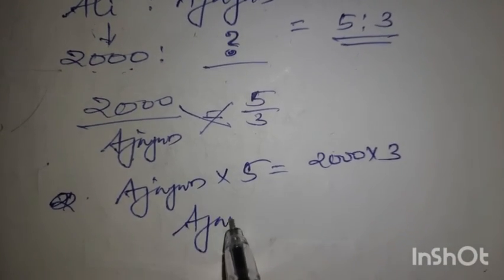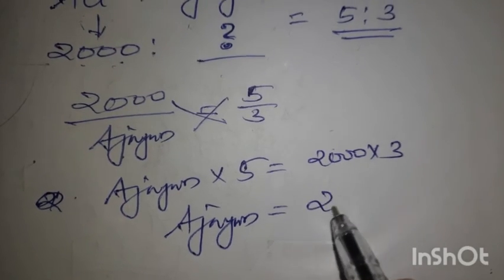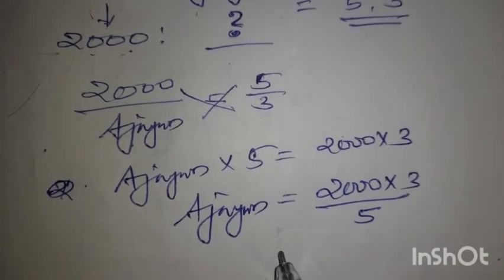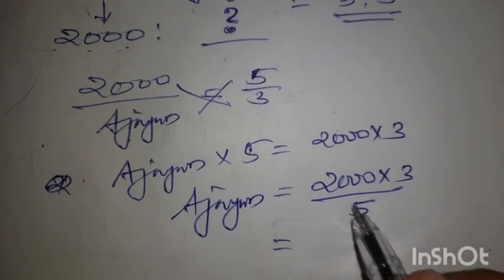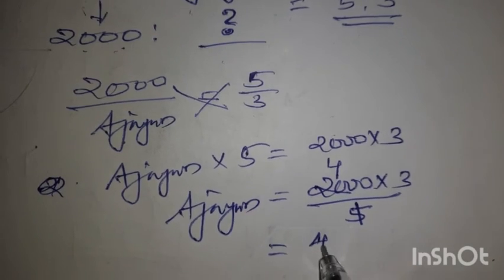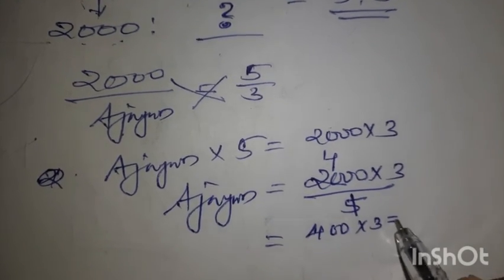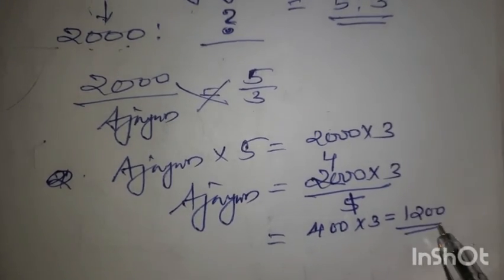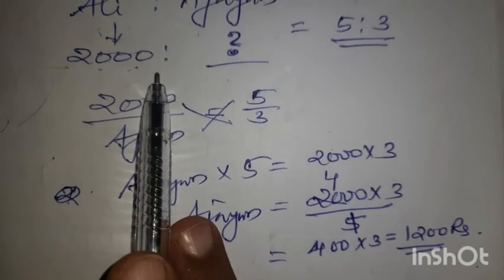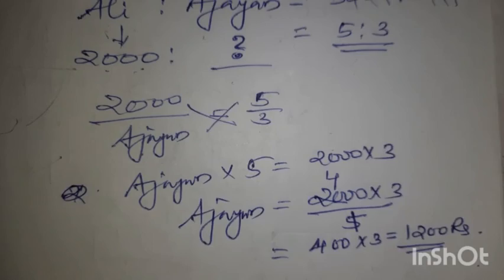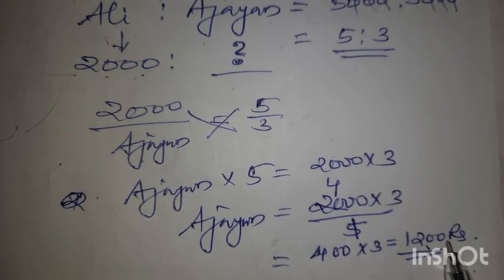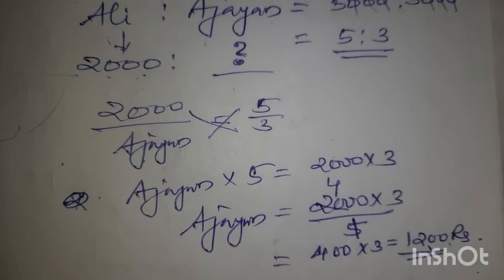So Ajay is equal to 2,000 into 3 by 5. 5 fours are 20, so 400 into 3. How much? 1,200 rupees. That is the profit of Ajay. Ali got 2,000 and Ajay got a profit of 1,200, because the ratio is 5:3.